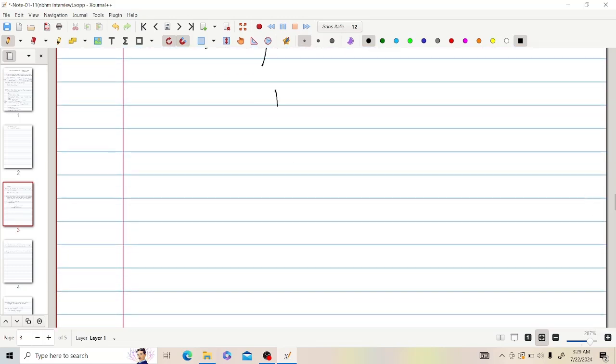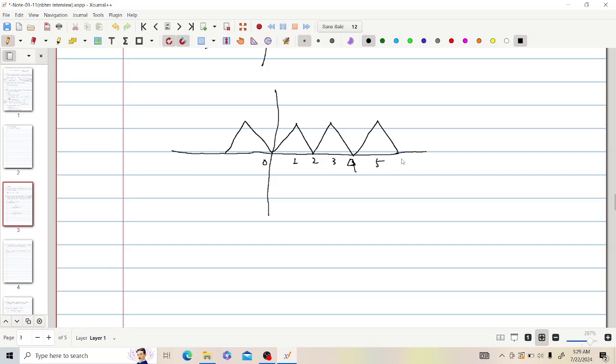And for countably many points, I simply drew this graph, and on this side like this, and I named this 0, this 1, 2, 3, 4, 5, 6. This function is not differentiable at all integer points, that is, not differentiable on Z.